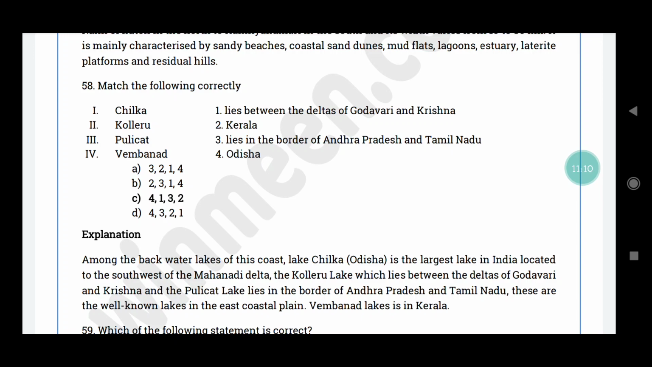Backwater lakes are found along the coastlines. Important among them is Chilka, Odisha. It is the largest lake in India, located in the southwest of Mahanadi Delta. Kolleru Lake lies between the deltas of Godavari and Krishna. The Pulikat Lake lies in the border of Andhra Pradesh and Tamil Nadu. These are well-known lakes in the east coastal plain. Vembanad Lake is situated in Kerala.